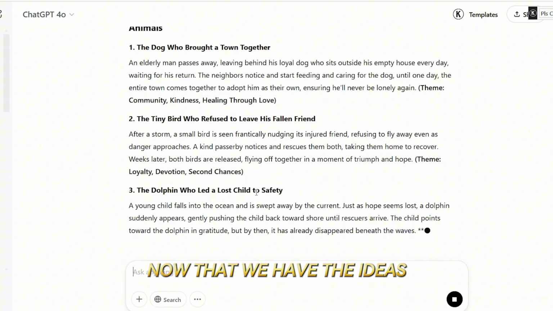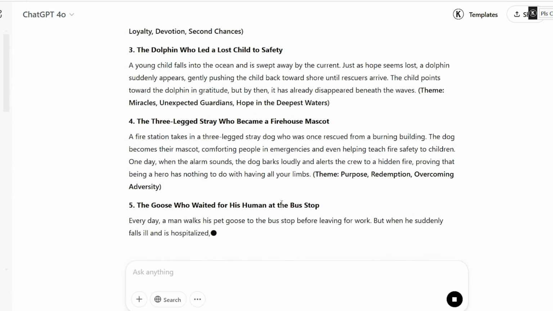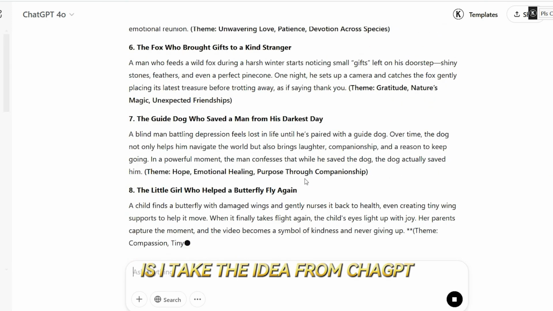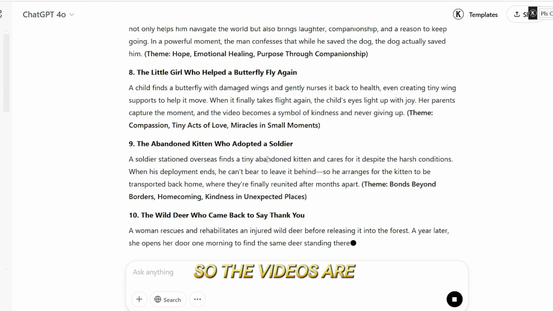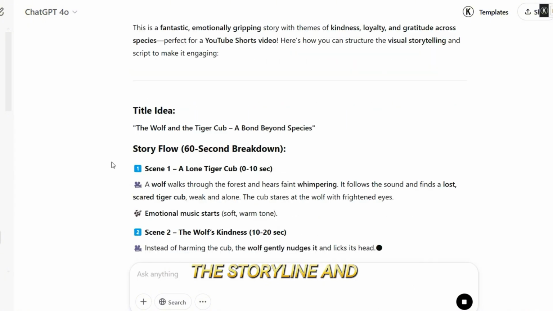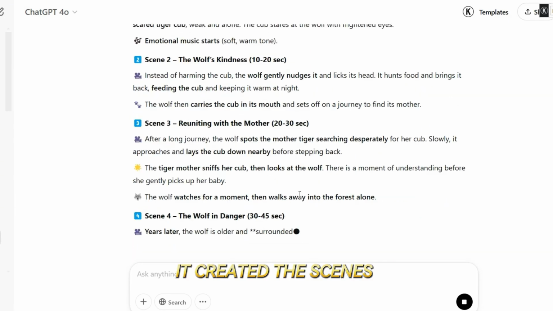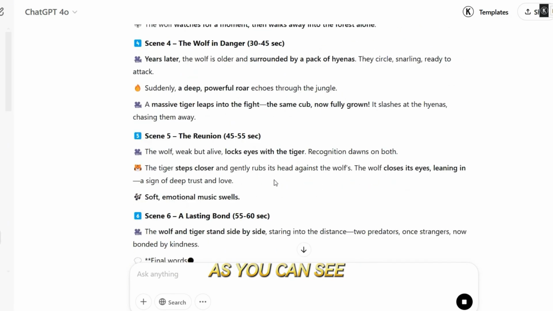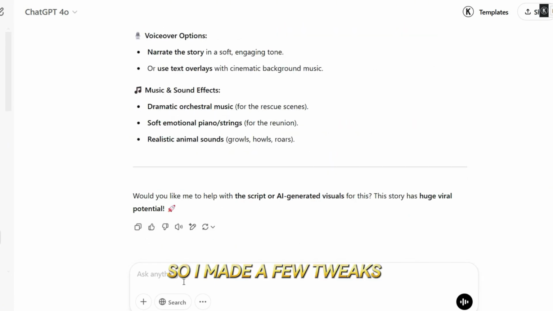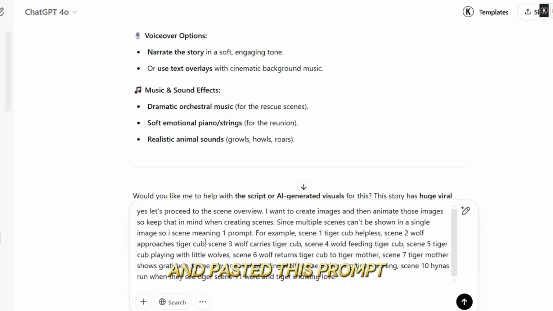Now that we have the ideas, it's time to choose one. One thing that I do when I create these types of videos is, I take the idea from ChatGPT and then add my own twist so the videos are more personalized. I analyzed all of the ideas and made some changes. I also changed the animals in my idea to a wolf and tiger's cub and briefly added the storyline and pasted it again. It created the scenes and overall concept as you can see, but I still want to make some changes in the scenes. So, I made a few tweaks and pasted this prompt.